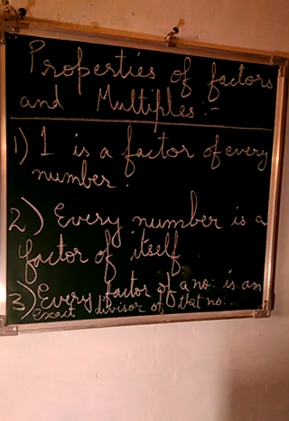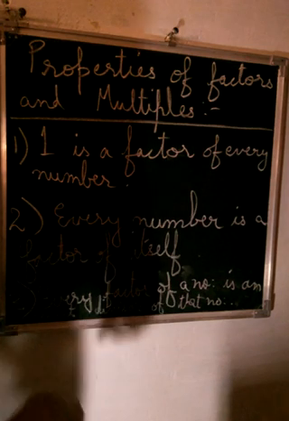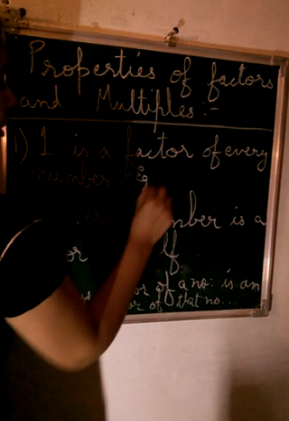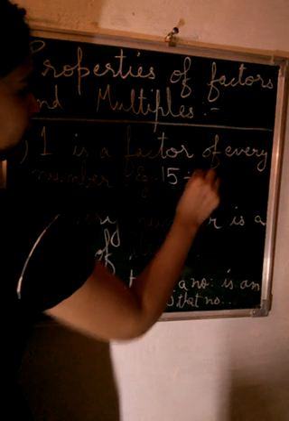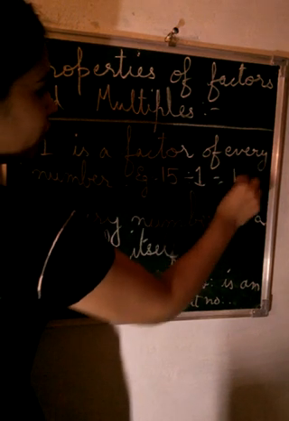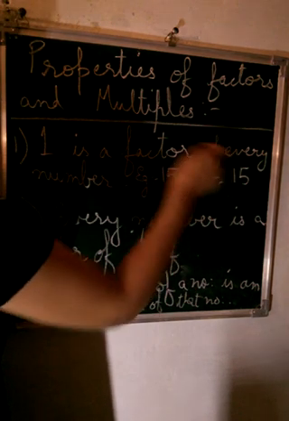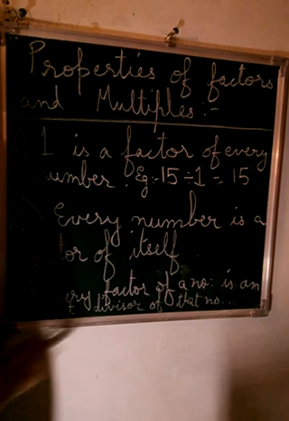Here you can see I have written the properties of factors and multiples. 1 is a factor of every number. Yes, 1 can divide every number. Any number divided by 1, like this, we'll always get the answer. So 1 is a factor of every number.